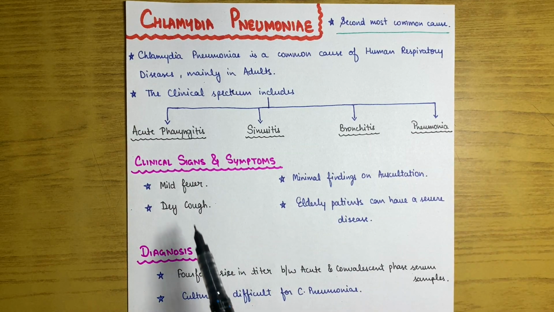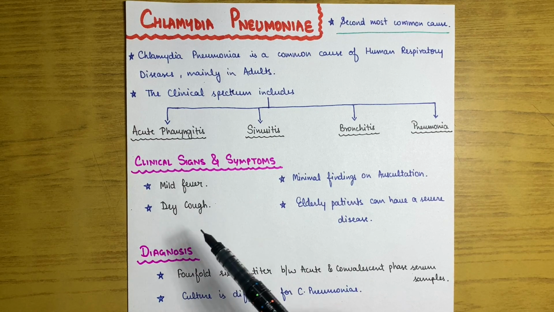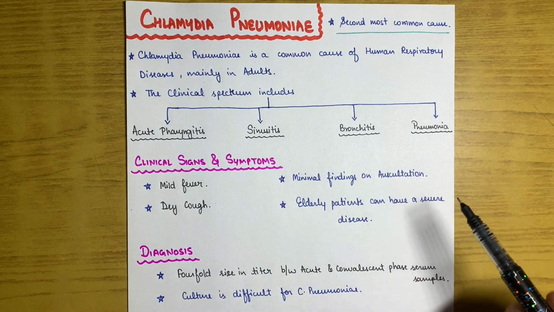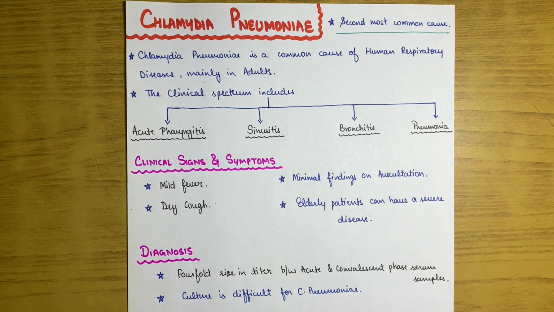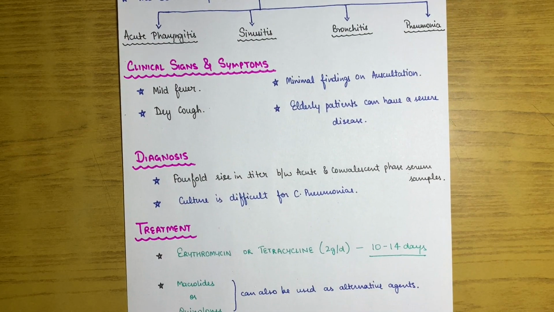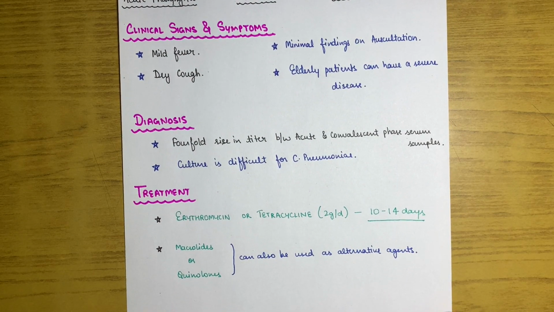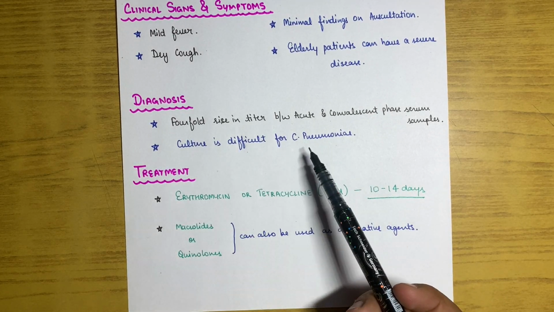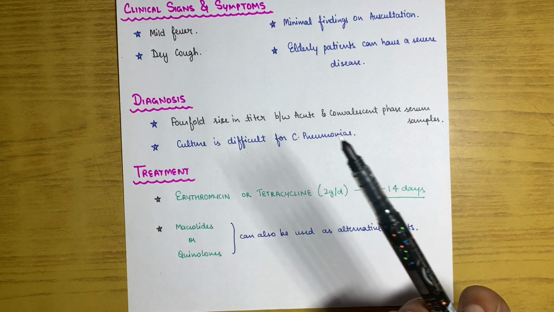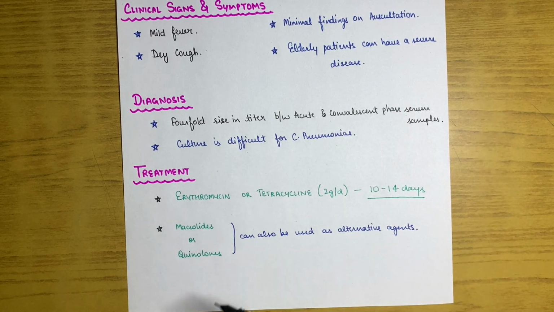Clinical signs and symptoms are basically mild fever, dry cough, and minimal findings on auscultation. Elderly patients can have severe disease due to decreased immunity. For diagnosis, we can see a fourfold rise in titer between acute and convalescent phase serum samples, and culture is difficult for Chlamydia pneumoniae. So this is basically a rare type, but compared to the other atypical pneumonias it is the second most common cause, so we have to read about it. Not much information about the diagnosis is given in any of the books, but we will see the treatment, which is the most important thing for us.